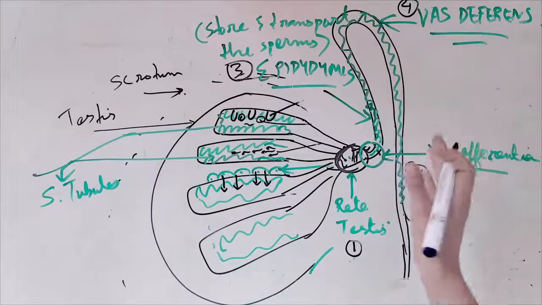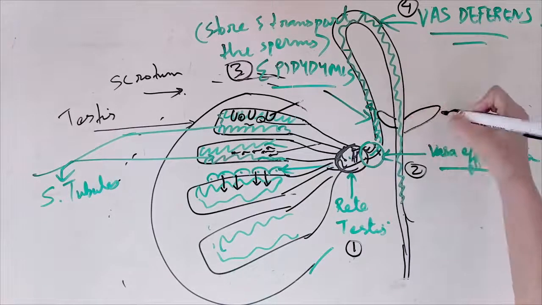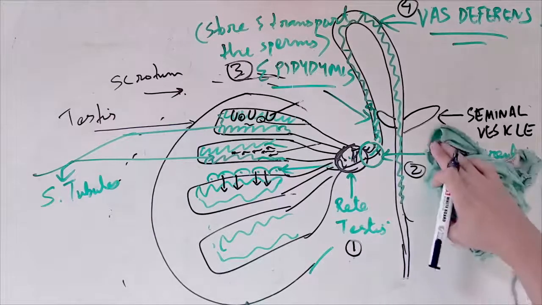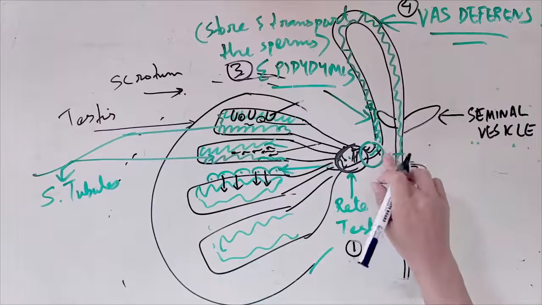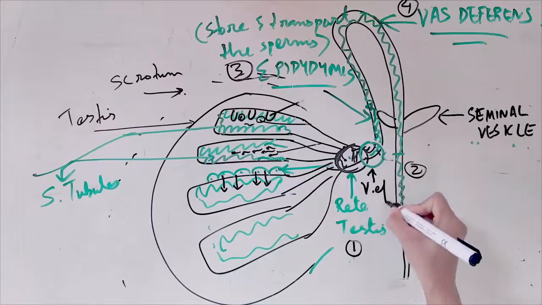But we are talking about the sperm. So here there are two structures, which are known as seminal vesicles. We are talking about the glands now. Seminal vesicle. So now this vasa efferentia.